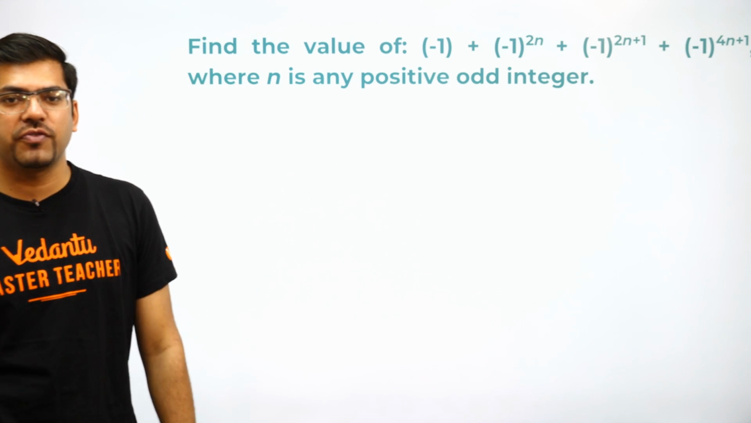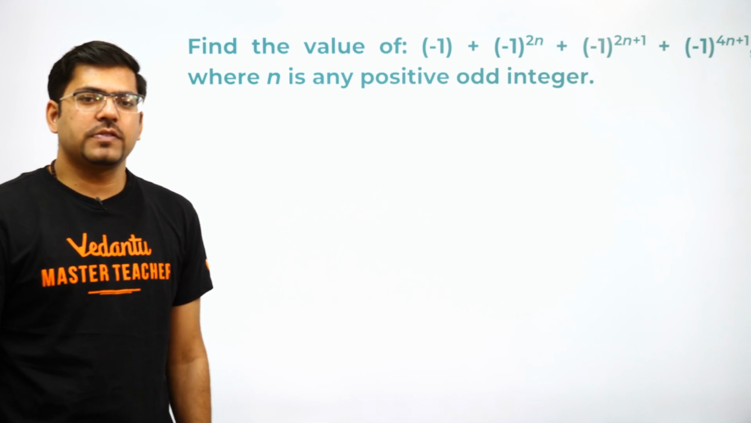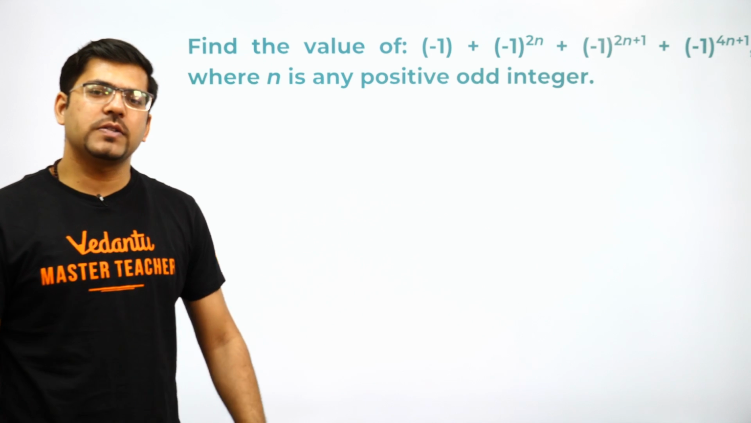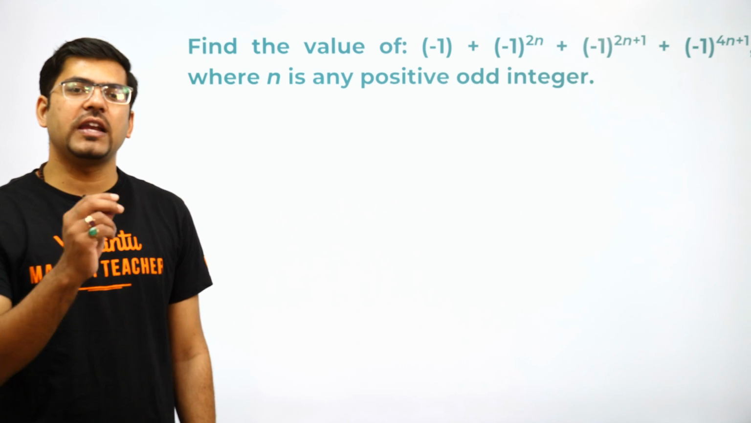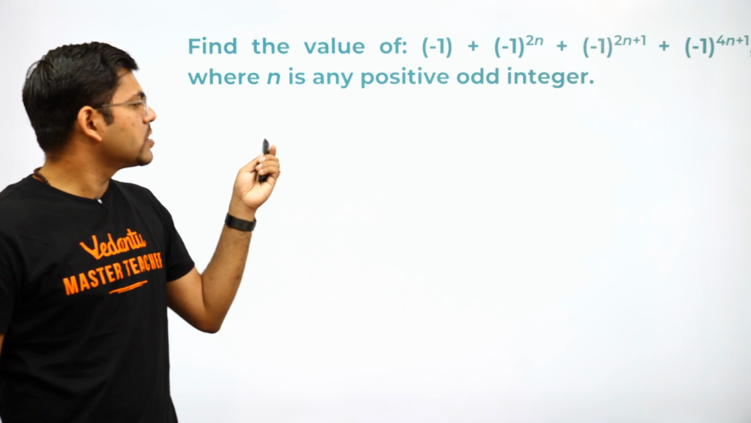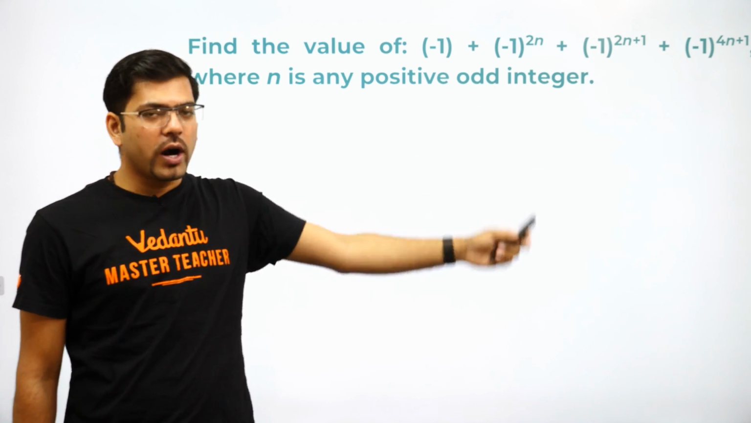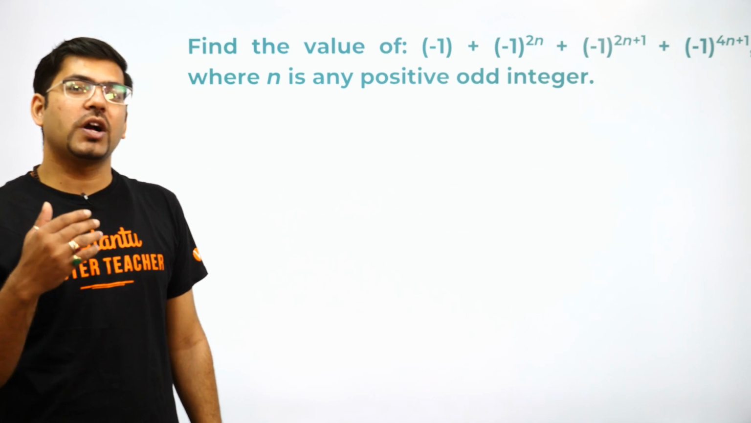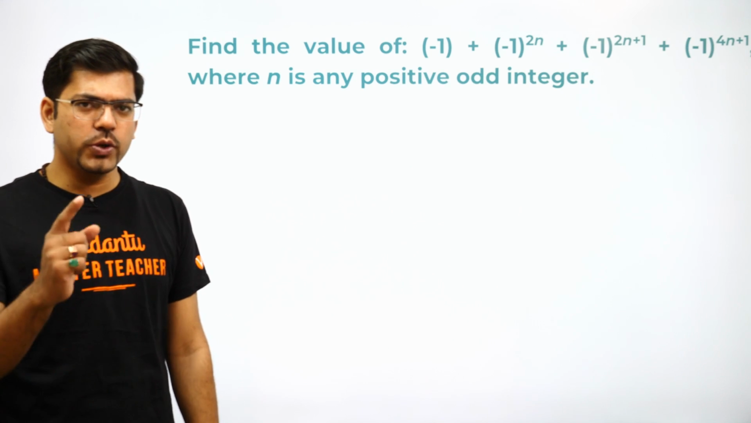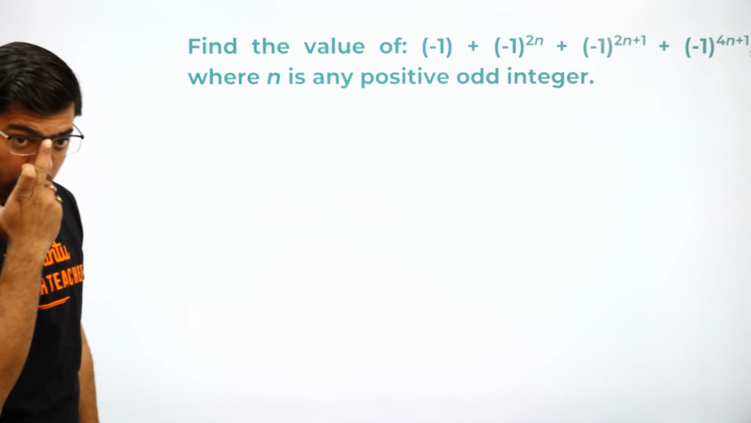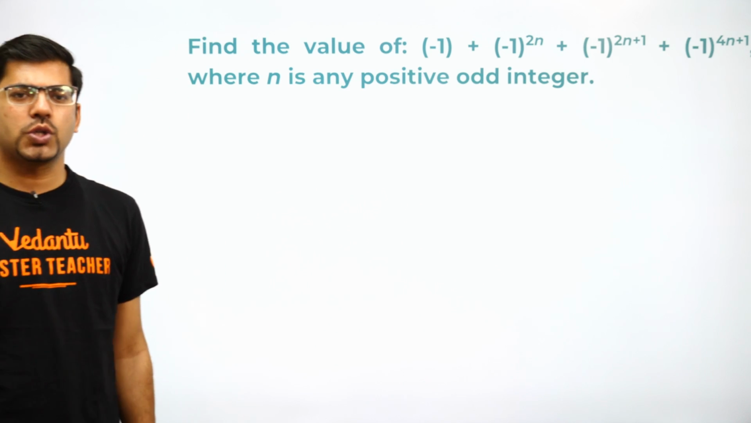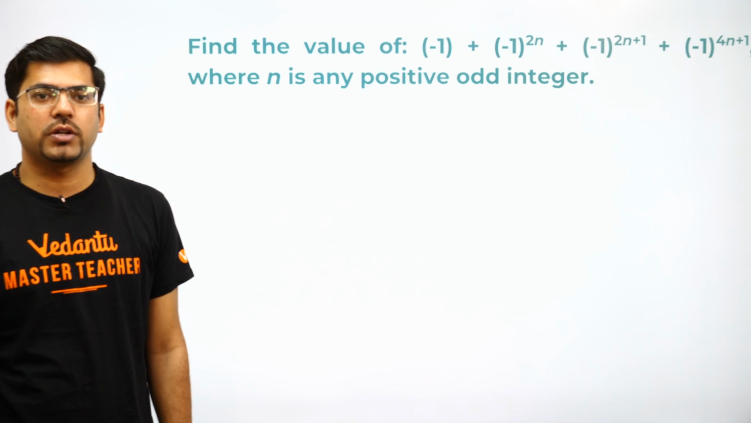Okay. Next is the question, find the value of -1 plus (-1) raised to power 2n plus (-1) raised to power 2n plus 1 plus (-1) raised to power 4n plus 1, where n is any positive odd integer. But you know, this last line is not required, because this last line, n is any positive odd integer, is just to confuse you. It's not required anywhere. I'll just show you how. You have to find this. Let me tell you, this could be a question for 2 marker or 1 marker. 3 marker would be too much for this question. So let's solve this question, but this is an important question.